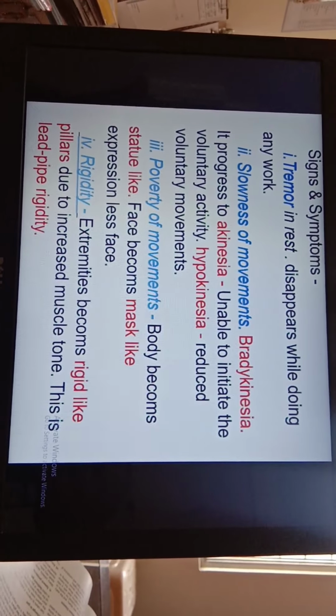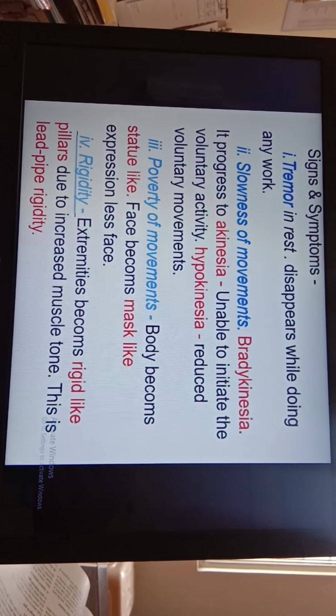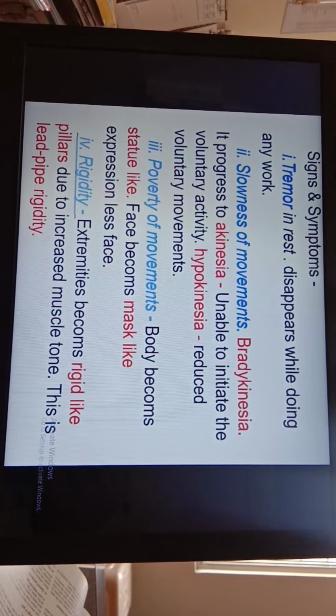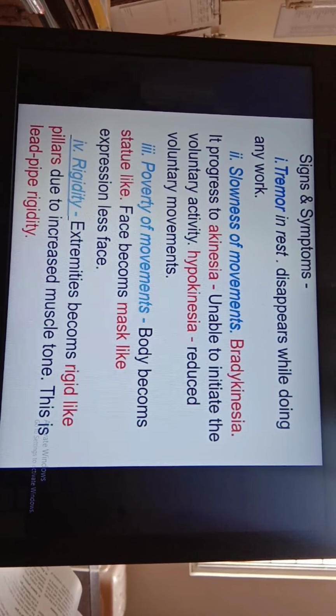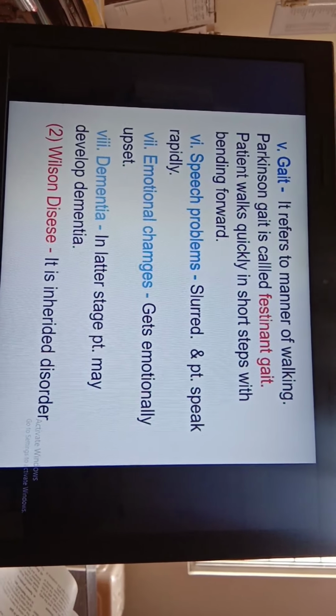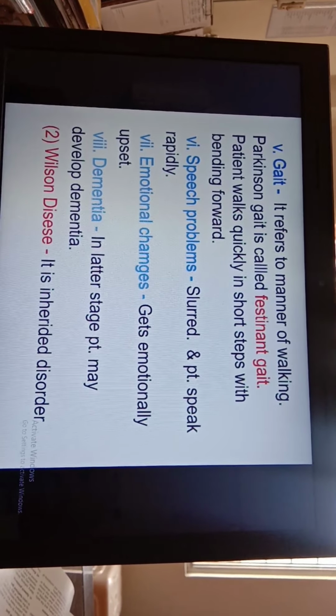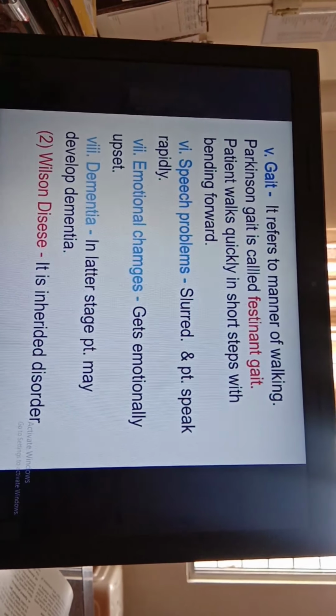Rigidity: extremities become rigid like pillars due to increased muscle tone, and this muscle tone is increased due to decreased secretion of dopamine. This is called lead pipe rigidity. Gait: Parkinsonism has a typical gait, which is called festinant gait.